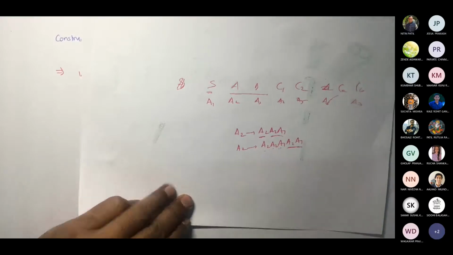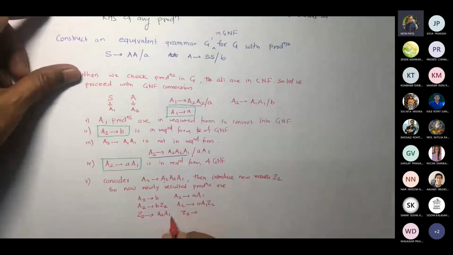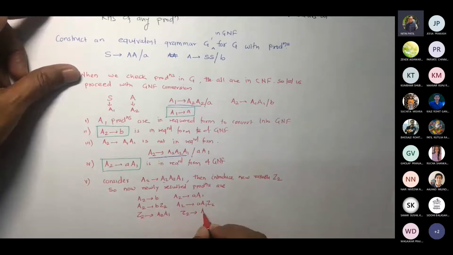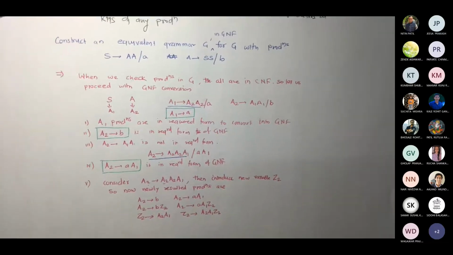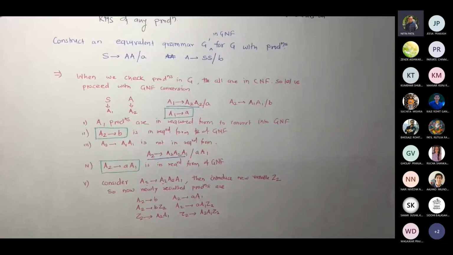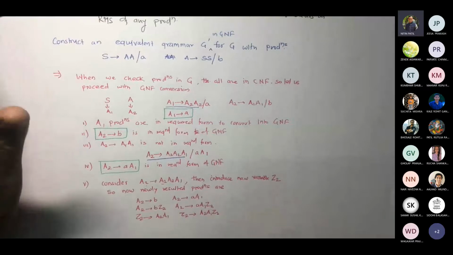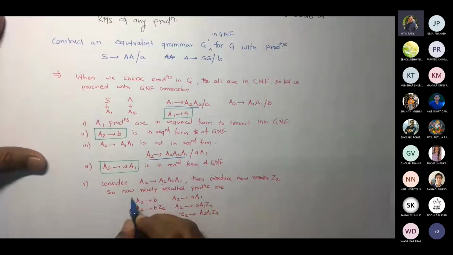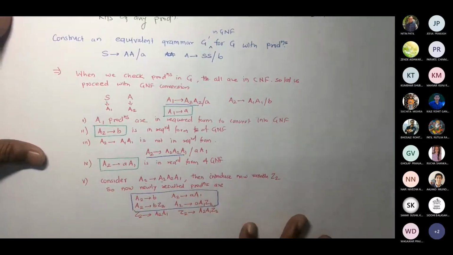So the way that I wrote Z2, I will write with this also: Z2 gives A2 A1 Z2. Are you with me? Now there would not be any new A2 production. So these four would be your final GNF for variable A2.